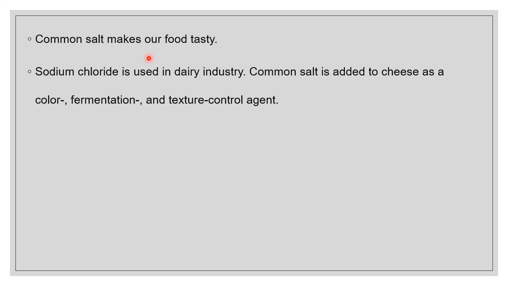Sodium chloride is used in the dairy industry, where it is added to cheese as a color, fermentation and texture control agent. Common salt is added to the cheese taken from the milk so that the cheese is not spoiled, and it is fermented into butter and ghee. It also removes the unwanted color and gives a shining texture. For all this work we use sodium chloride in the milk dairy.